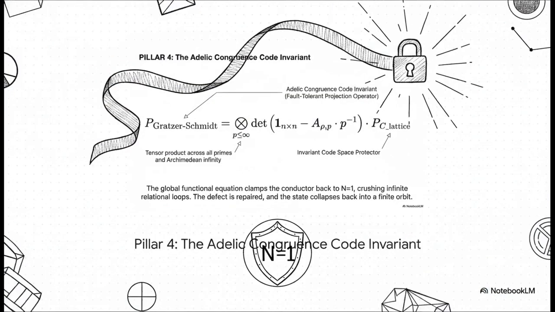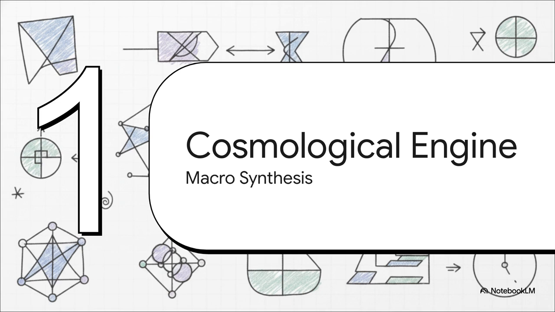Which triggers the final mathematical failsafe, Pillar 4. The Adelic congruence code invariant. This fault-tolerant projection operator is a massive tensor product stretching across all primes and Archimedean infinity. When a syndrome flags an error, the global functional equation instantly clamps the conductor back to n equals 1. This action mathematically crushes those infinite relational loops and completely locks the finite code space, making the universe essentially completely fault-tolerant.